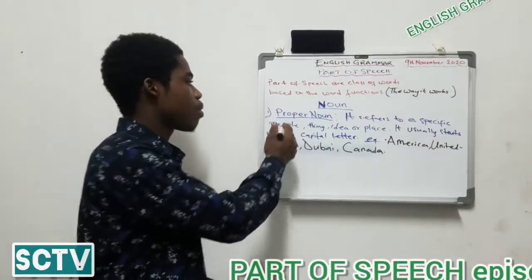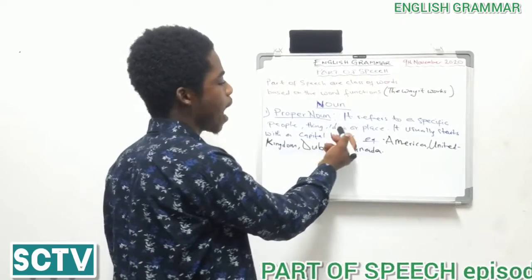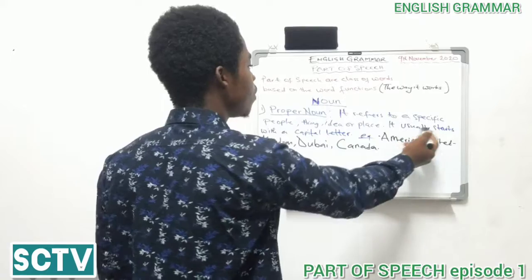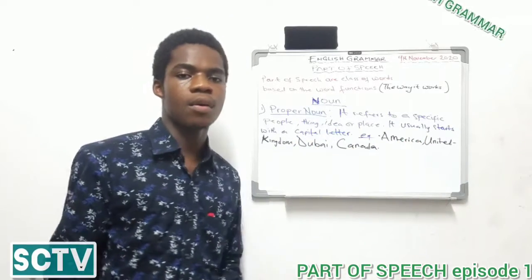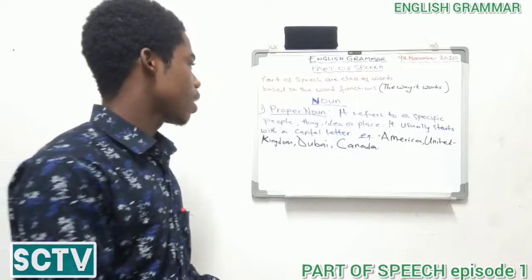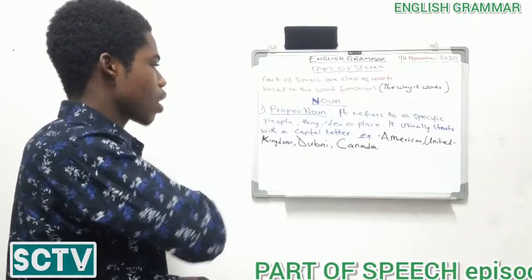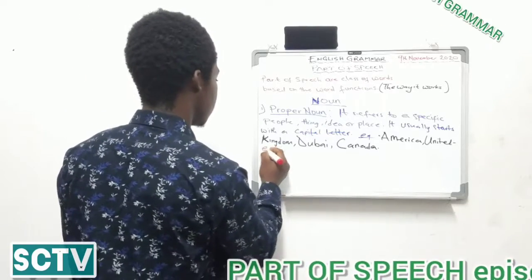Now we talk of the proper noun, and we say it refers to a specific people, thing, idea, or place. Then it usually starts with a capital letter. So anytime I put in that proper noun, we start with a capital letter. We can also have examples like names under the proper noun.